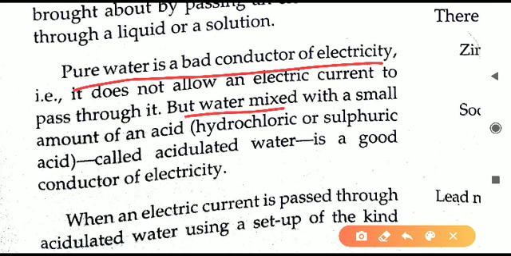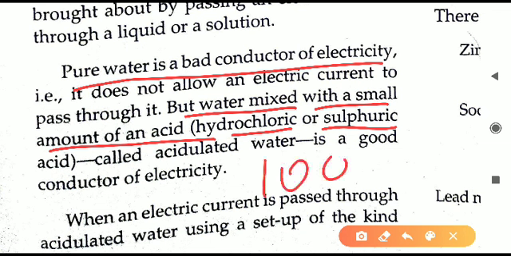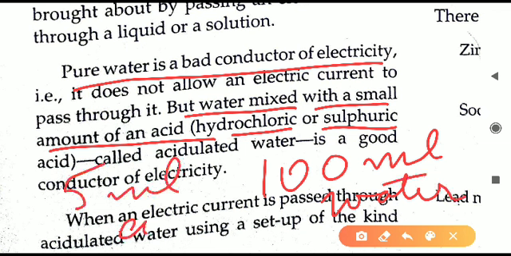We will take water and mix it with a small amount of acid. This acid can be hydrochloric acid or sulfuric acid. Any acid we will mix in water. How much acid do we have to take? We will take a small quantity. Generally 5% is enough. That is, in 100 ml water you will take, for example, 5 ml of acid.